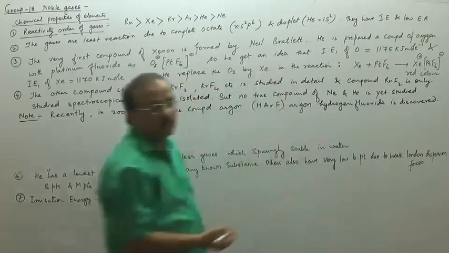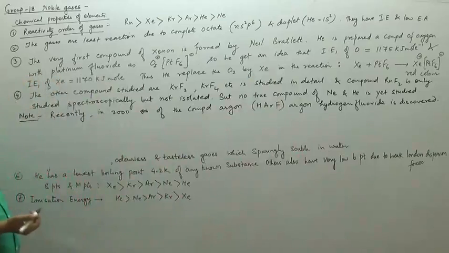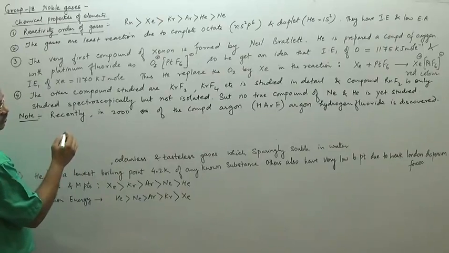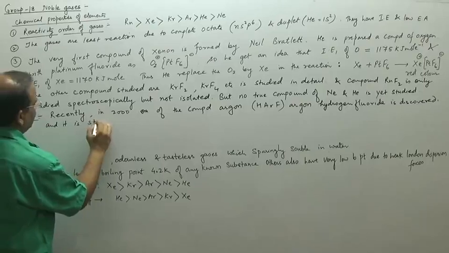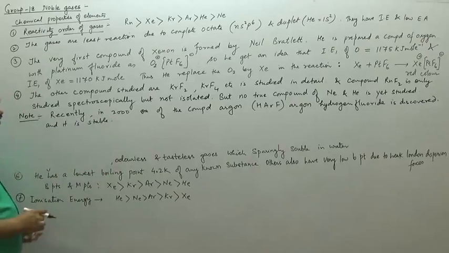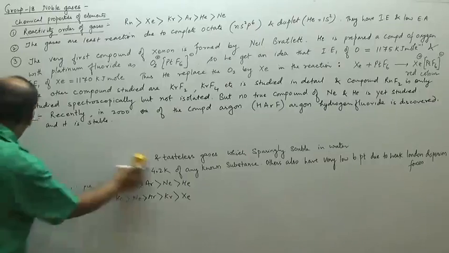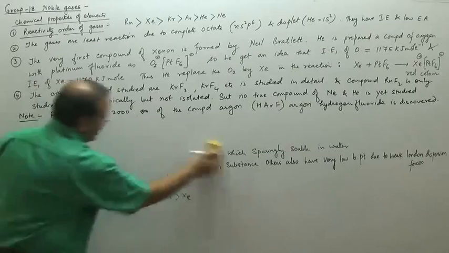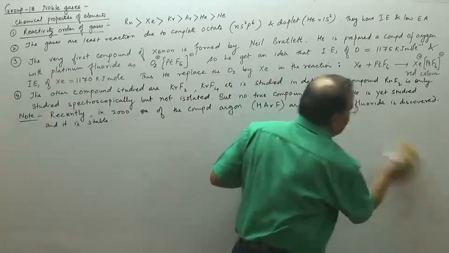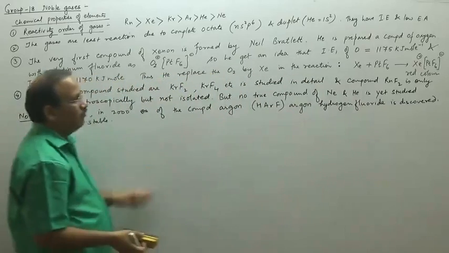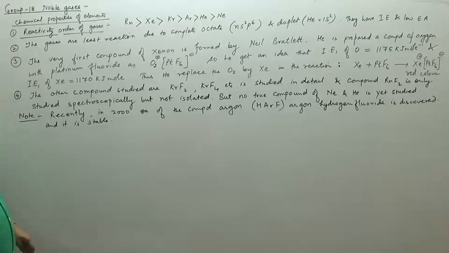So this is one of the recent molecules of argon that has been discovered, and it is stable. It is stable in nature. So that is how we can write that. Recently we get the compound of argon like this. So these are the compounds of argon that have been discovered till now.